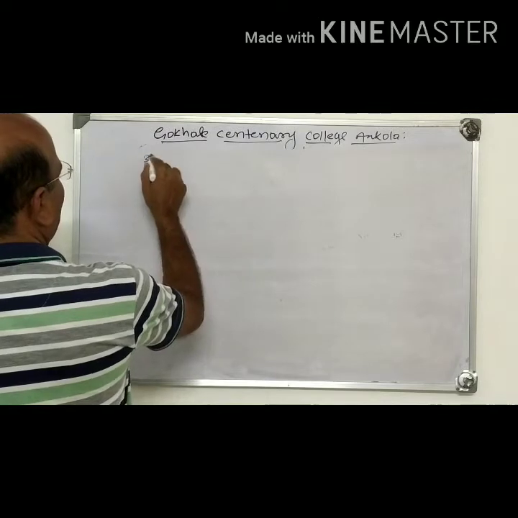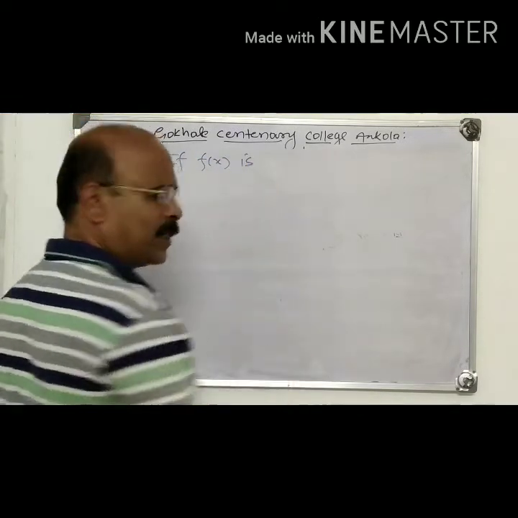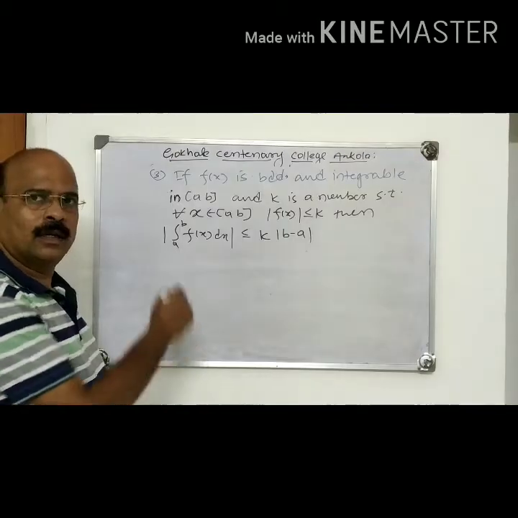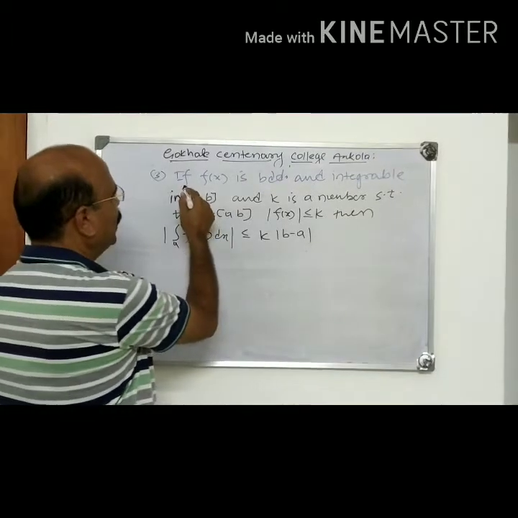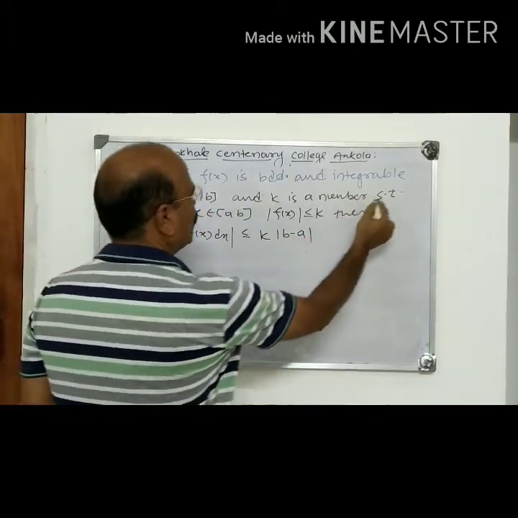If fx is bounded, next corollary is this: if fx is bounded and integrable in AB and k is a number such that